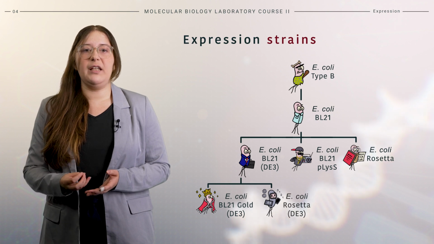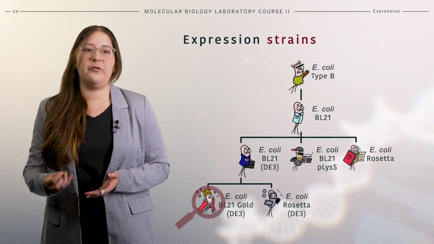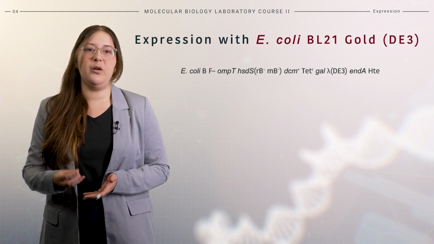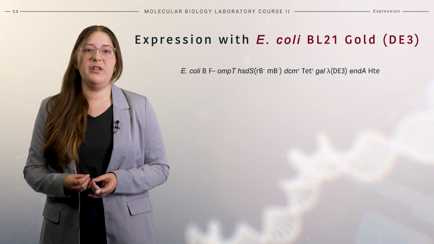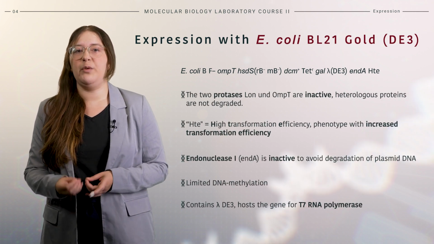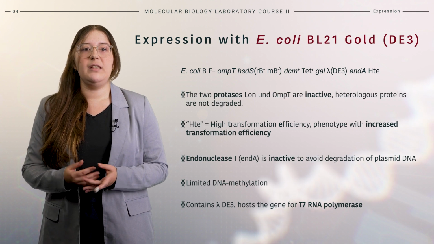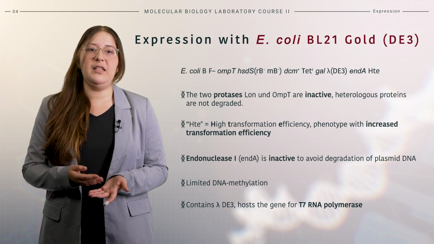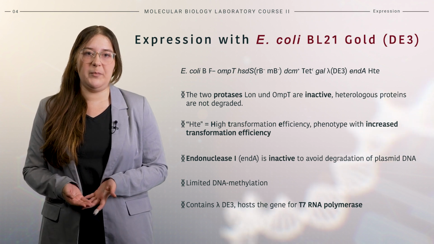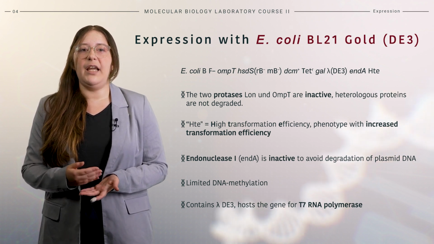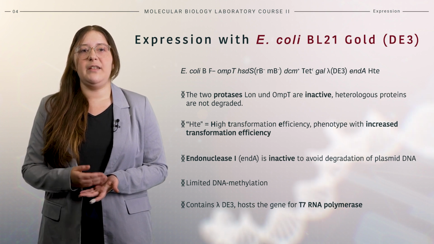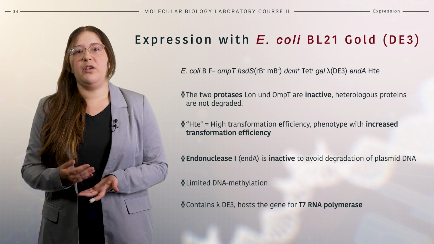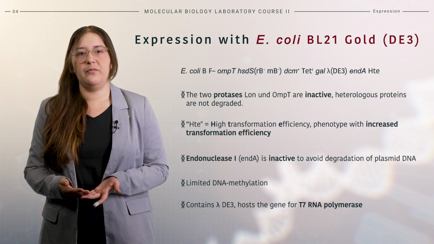Finally, we will look at E. coli BL21 Gold DE3 in more detail. E. coli BL21 Gold DE3 possesses the previously described characteristics of BL21 DE3 strains. This includes the lambda DE3 prophage, limited methylation, and inactive Lon and OmpT proteases. Additionally, endonuclease I, endA, is inactive, reducing DNA degradation, and the cells have increased transformation efficiency.